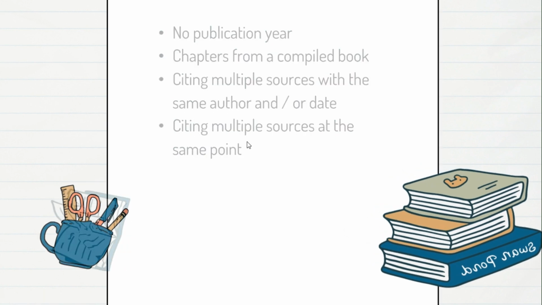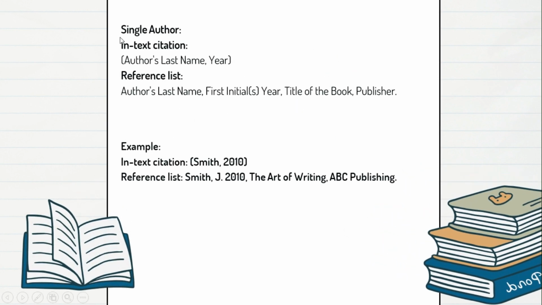Now let's get started. First, you should know what basic structure every type will have. In citation, for single author, it is last name and year. And for reference, it is author's last name, first initials, year, title of the book, publisher. Here you can see the basic example for both citation and reference.